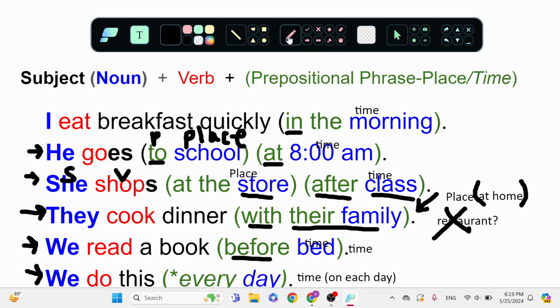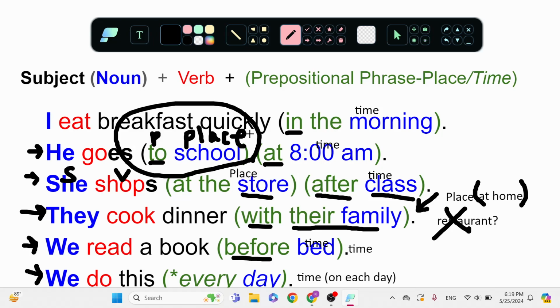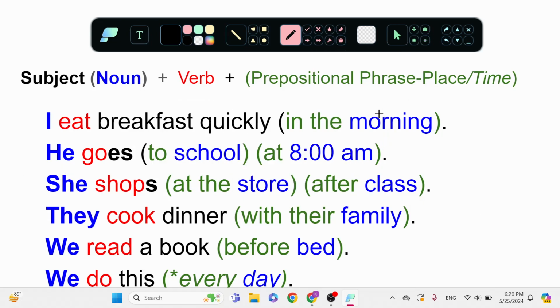Okay, so some things to notice. Here, if we have place and time together, do you see which one goes first? Place, time. It is always like this. We will put the place first and then the time. Place and then time. So time is only going to go at the very end of the sentence. The very end.